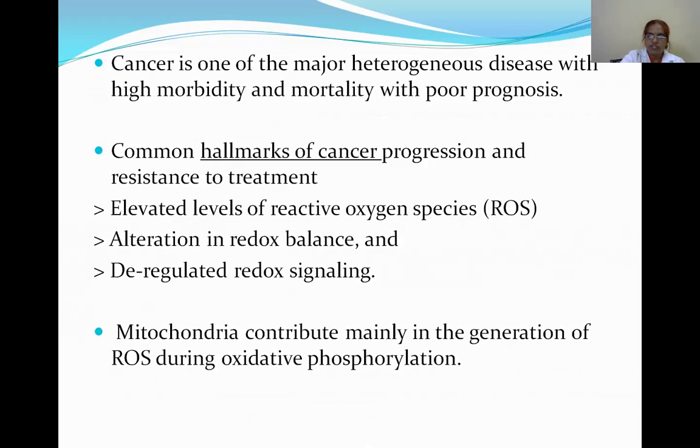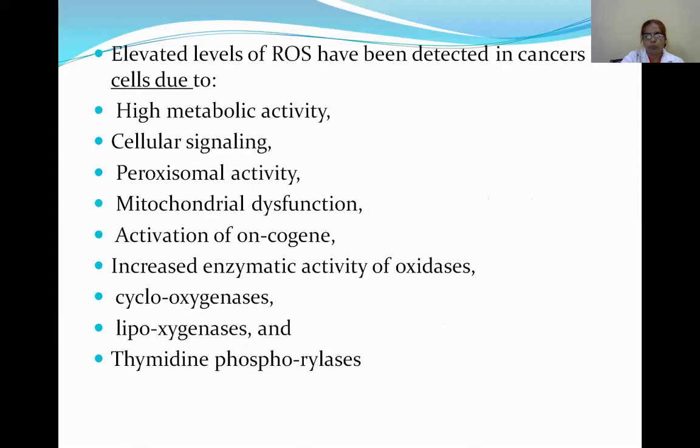Cancer is one of the major heterogeneous diseases with high morbidity and mortality and poor prognosis. Now see the common hallmarks of cancer: elevated levels of reactive oxygen species, alteration in redox balance, and deregulated redox signaling. Mitochondria contribute mainly to the generation of ROS, that is reactive oxygen species, during oxidative phosphorylation. Elevated levels of reactive oxygen species are detected in cancer cells.